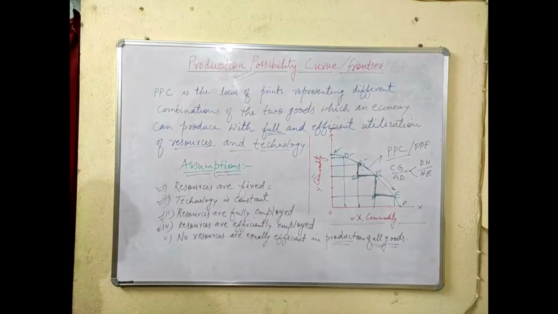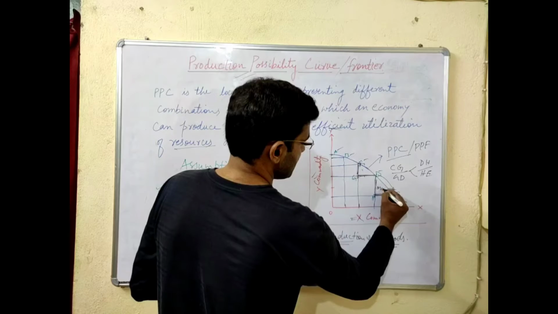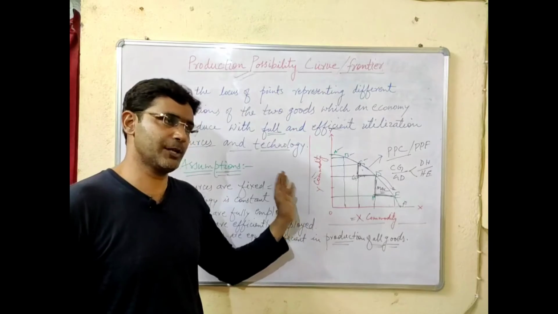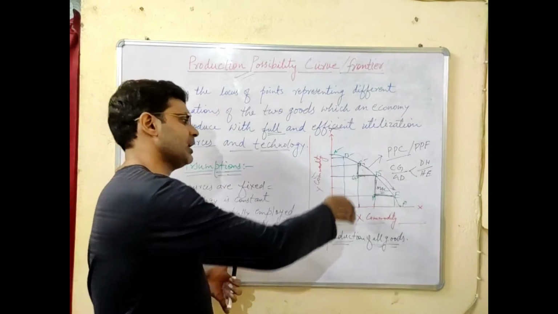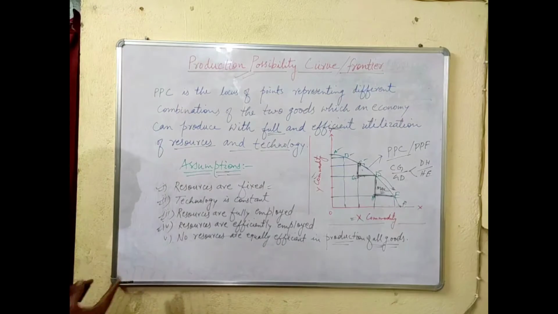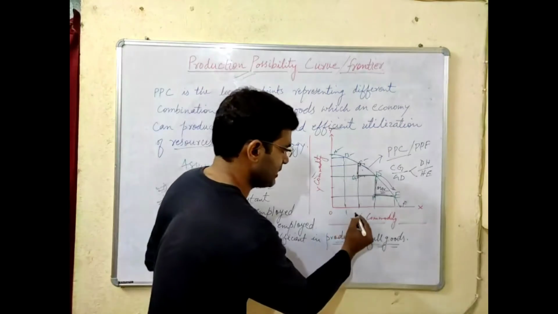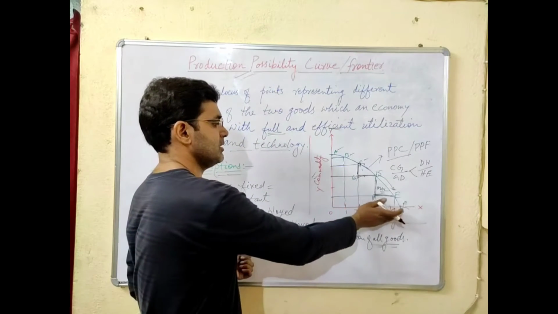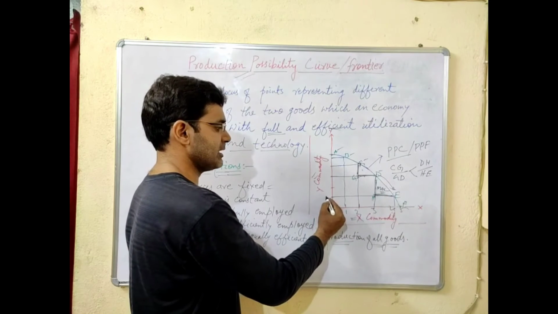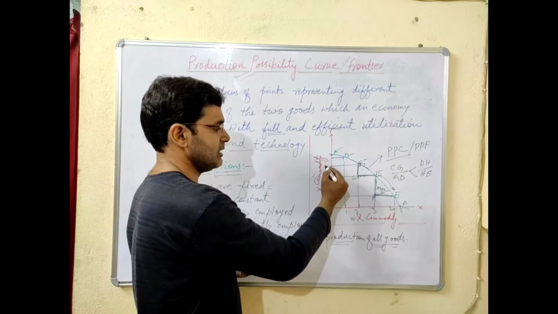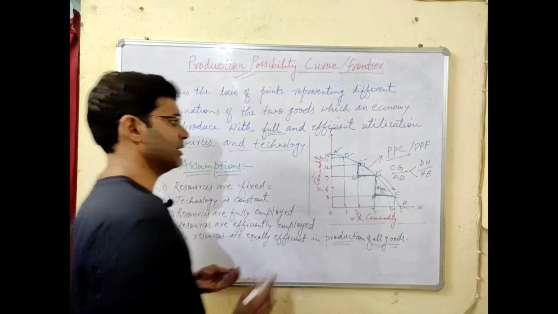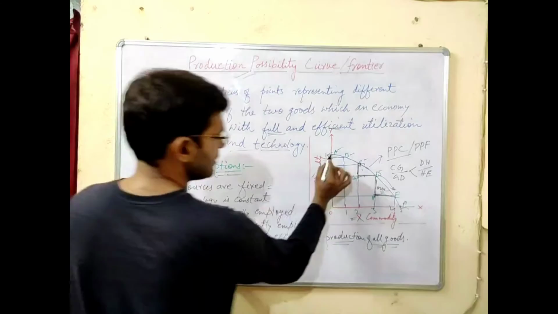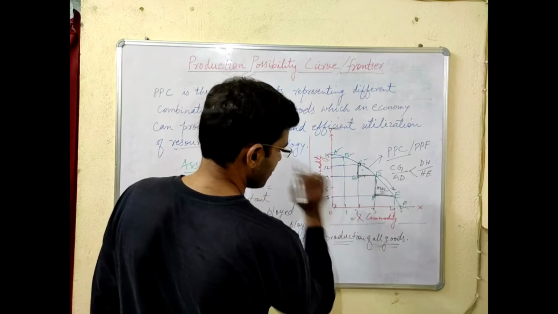Okay. So this is due to the MOC, which is increasing in nature, as we have witnessed in our previous table, which I have shown you, how the marginal opportunity cost increases as more units of commodity Y are produced. As the economy is shifting towards more units of commodity X, it has to sacrifice more and more units of commodity Y. So that is why the slope of this production possibility curve is concave to the origin.